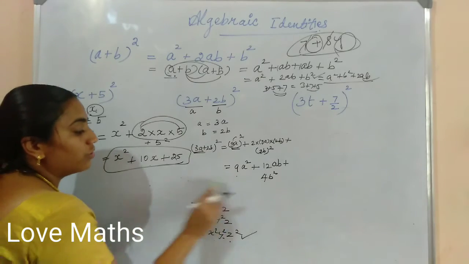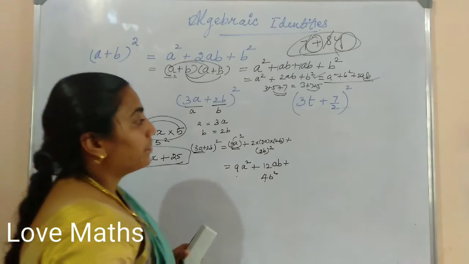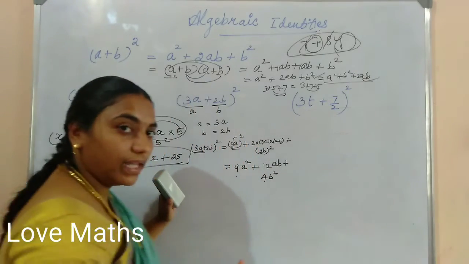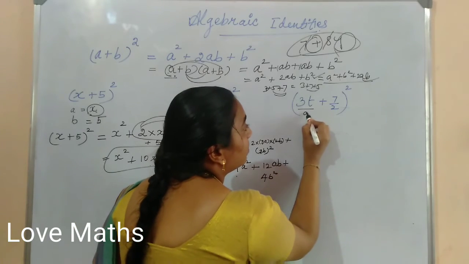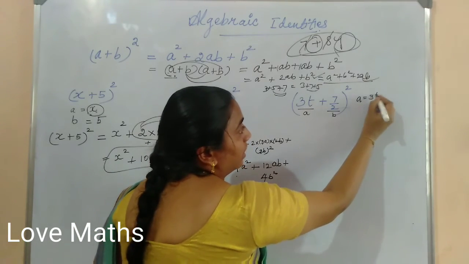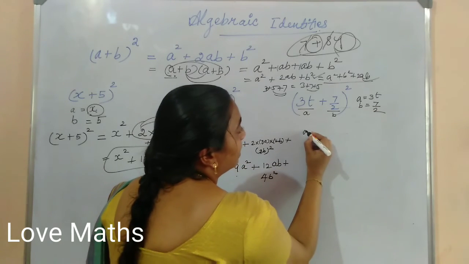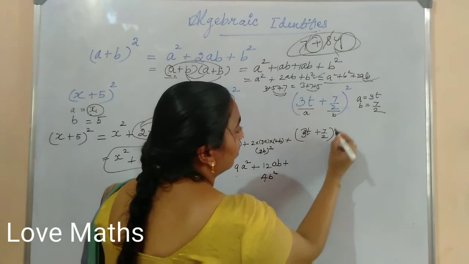Okay, I just showed you one example of how to square the numbers. That's all. Next, in this sum fractions are also there. So don't panic. As usual, you apply the same concept. In a place 3t is there, b place 7 by 2. So a is equal to 3t, b is equal to 7 by 2. Apply the formula. (a plus b), what do we have to do? (3t plus 7 by 2) whole square.